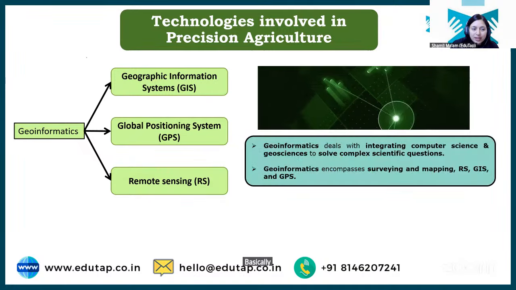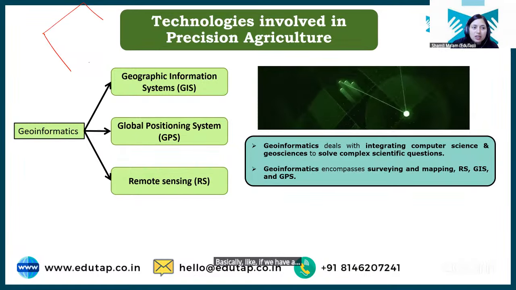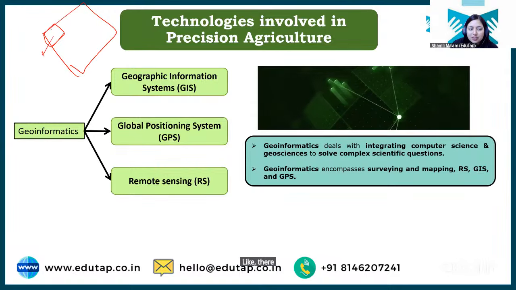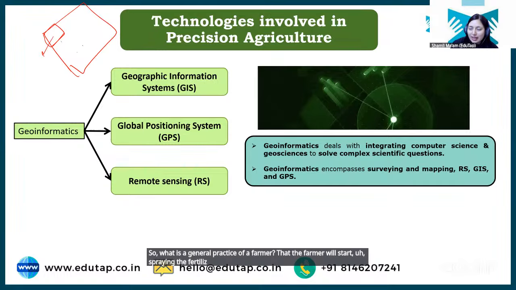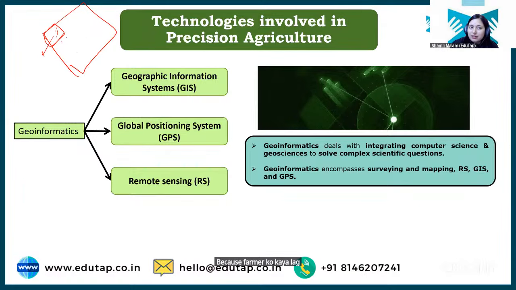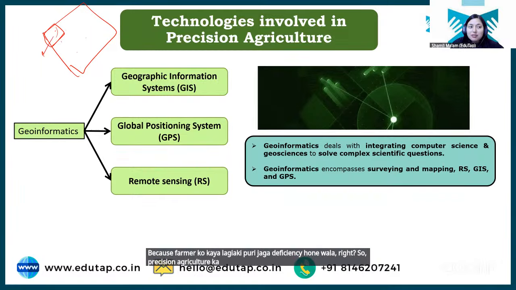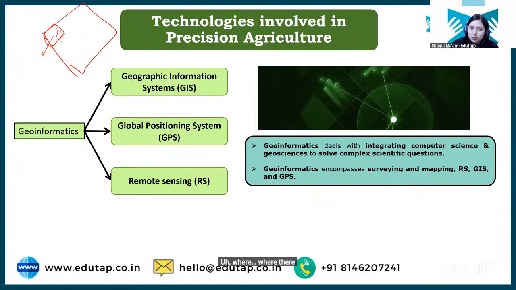Basically, like if we have a field, right, and there is some problem in this area, like there is some nutrient deficiency that is there in this area. So, what is a general practice of a farmer? That the farmer will start spraying the fertilizer over the entire field. Okay, irrespective of the fact that it is only required in this particular area, because farmer को क्या लगेगा कि पूरी जगह deficiency होने वाली है, right? So precision agriculture का purpose है that we precisely manage the area where there is a problem, right?